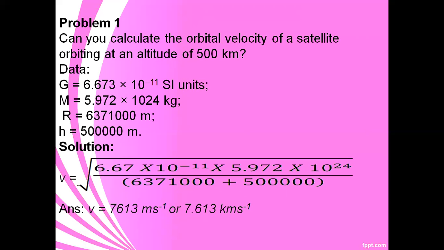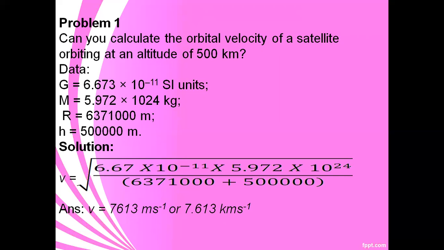Okay, so 63,71,000 meter. Okay, next height. Satellite height is 5 lakhs meter. So all the values multiply and addition and root.